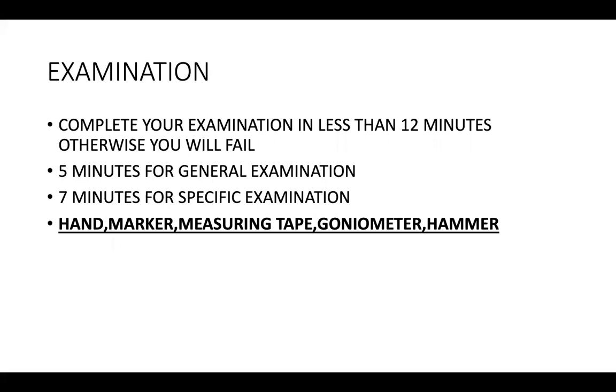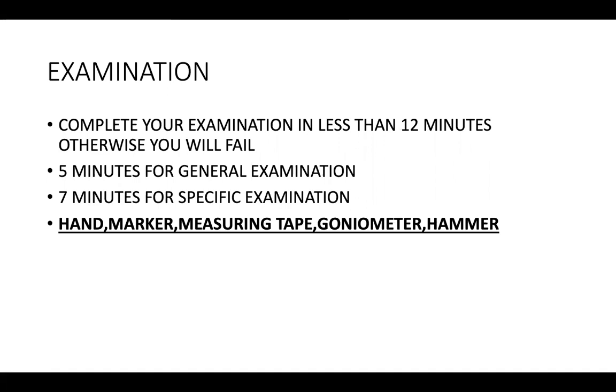That is the maximum time you are going to get in the exam for examination, because a lot of time is wasted. The initial time is wasted in your history taking as well as exposing the patient. It takes 3 or 4 minutes to expose the patient according to your requirement. So it is very important, so that those 3 or 4 minutes are eliminated from your examination. The total 30 minutes are given to you. 9 minutes for history taking and 12 minutes for examination. That makes total 21 minutes.